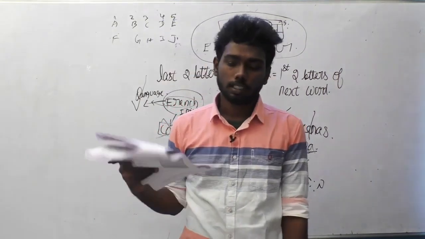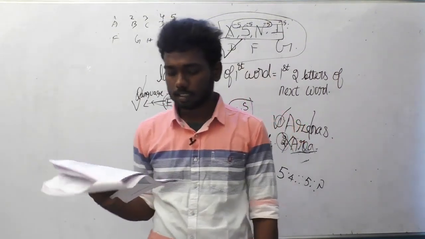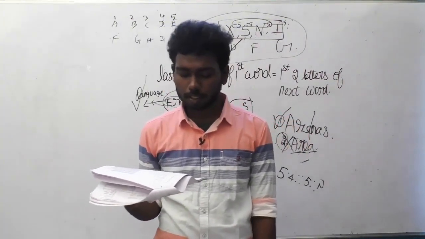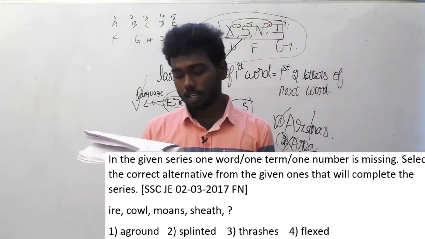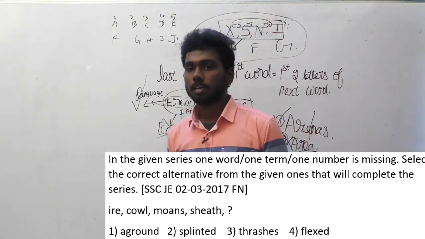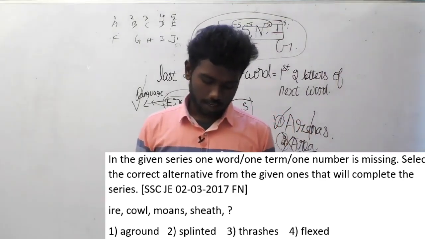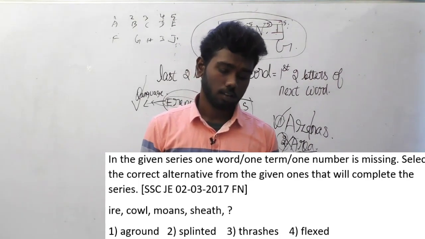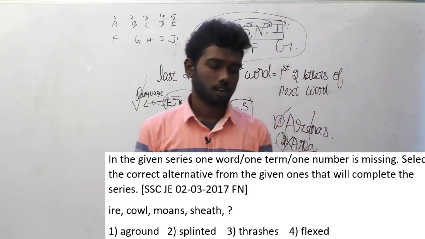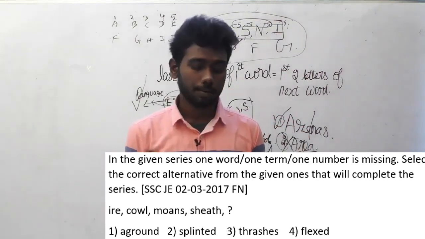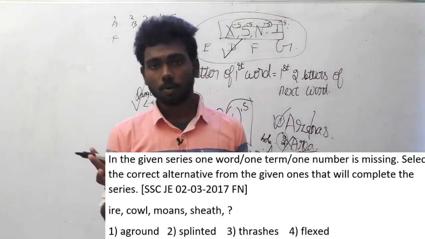Let us move on to the 66th question of SSC JEE. In the given series, one word or one term or one number is missing. Select the correct alternative from the given ones that will complete the series. And the series is mentioned here. You can see the words higher, cowl, mons, sheath. Most of you might have already got the correct answer, and you are right. The answer is option A, ground.